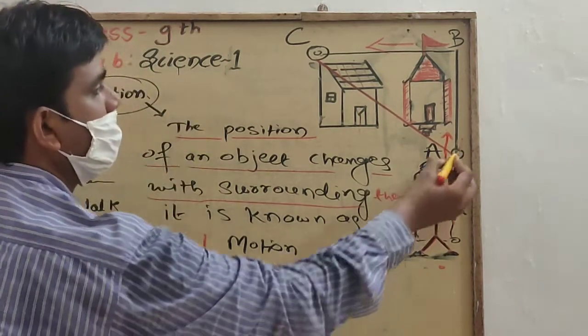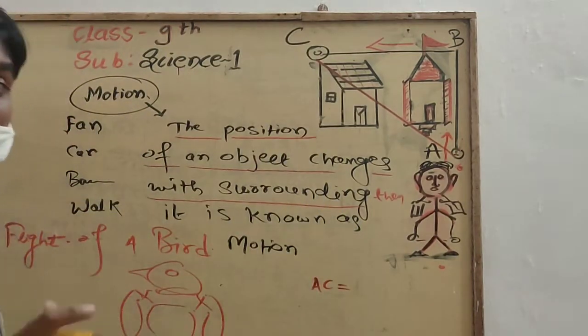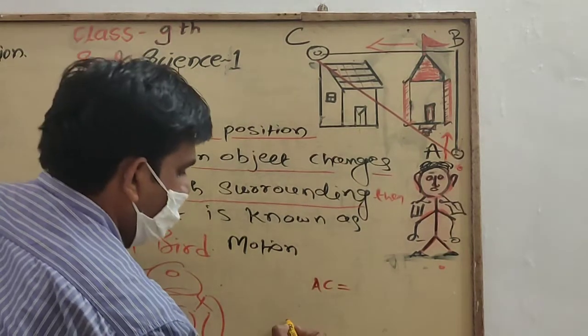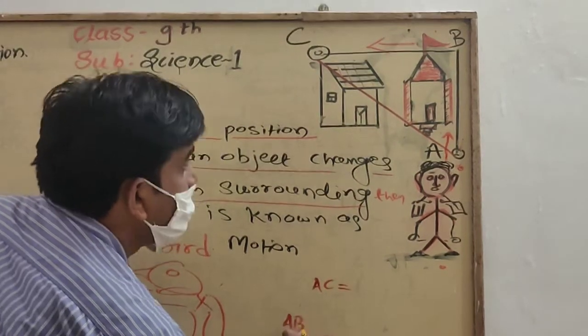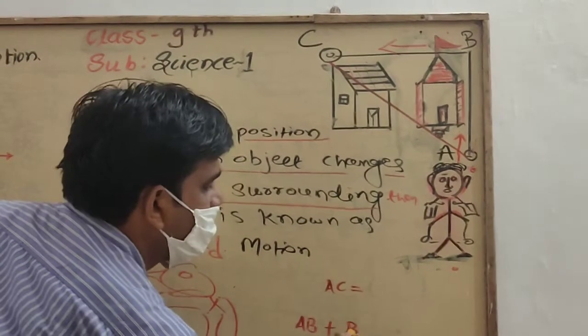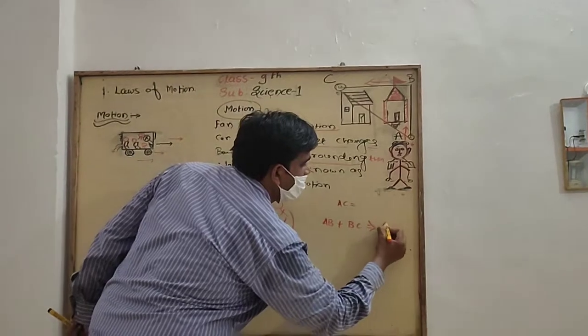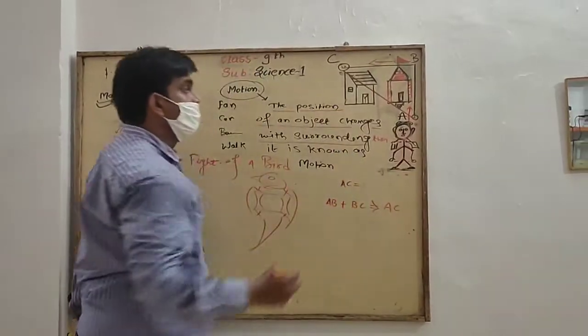A to C is the actual distance he wants to cover. He goes A to B plus B to C, then it is also AC.